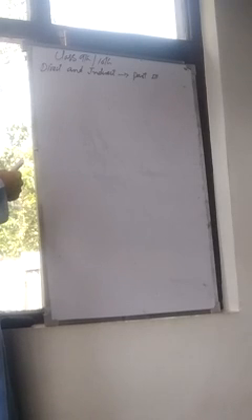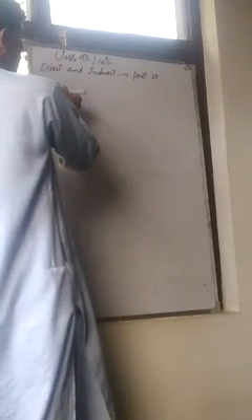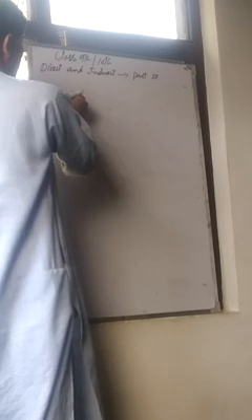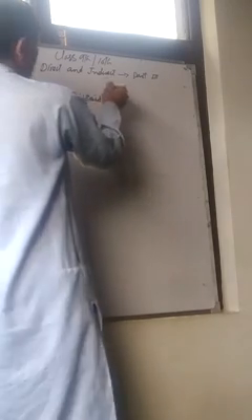Here I am going to write some examples in order to clear you how in third rule we can change direct and indirect. The first one is: dear students, Rashid said to me, "I will help you."